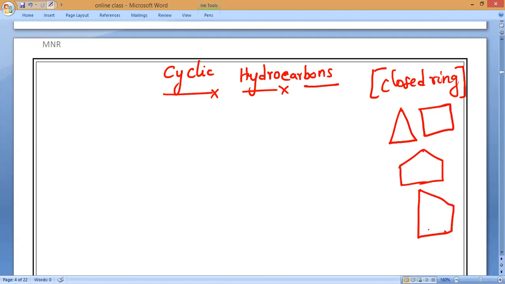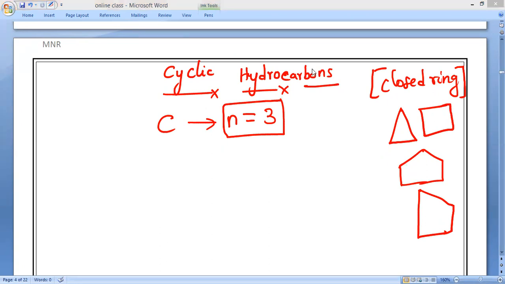So minimum how many carbons is required here? Minimum number of carbons, n equals, starts from where? 3. So if you want to form cyclic hydrocarbons, you must form a ring. A closed structure must be there. Such hydrocarbons are called cyclic hydrocarbons. So other than straight chain and branched chain, totally 3 kinds of hydrocarbons we can form.